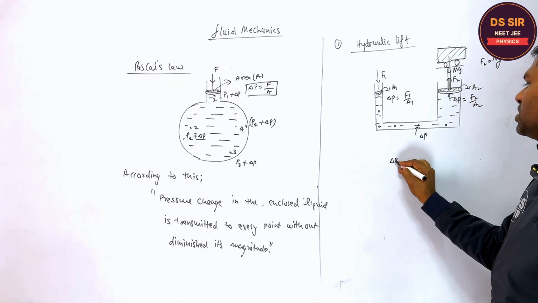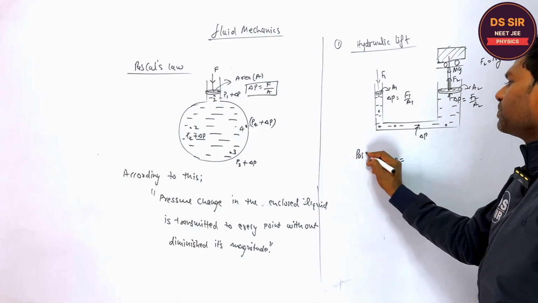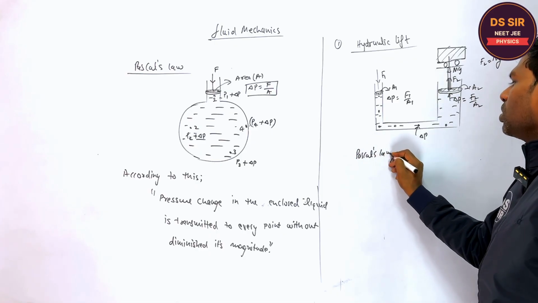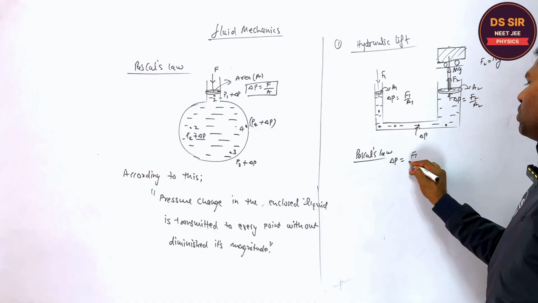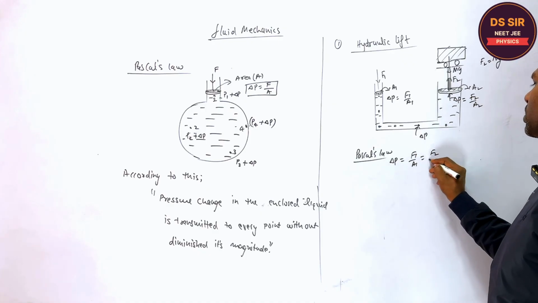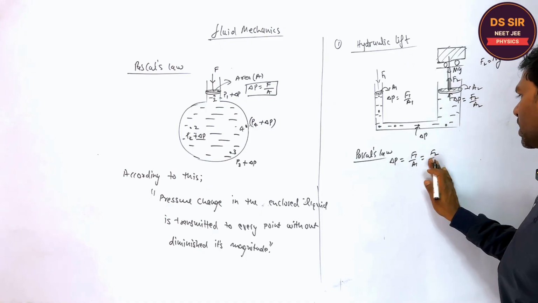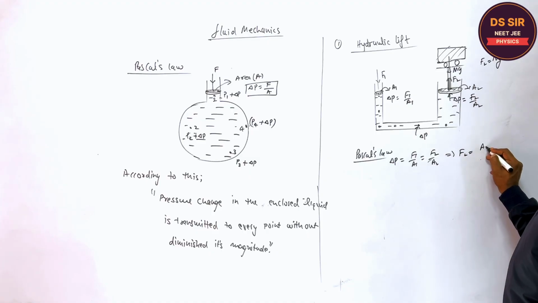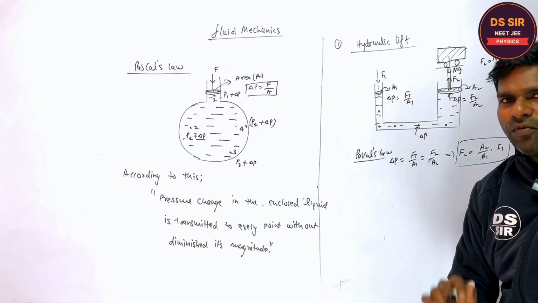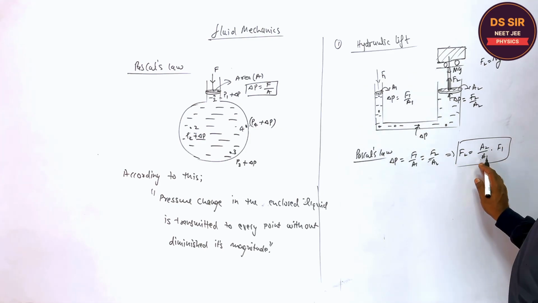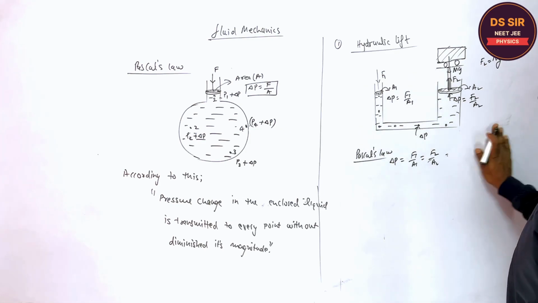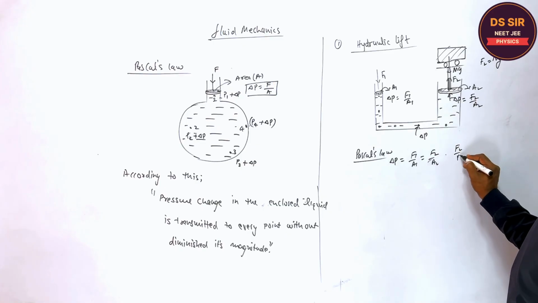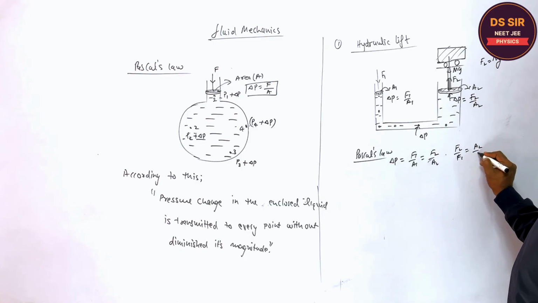So since according to Pascal's law, delta P is equal to F1 upon A1 is equal to F2 upon A2. Is it clear or not? This is the case. So F2 is equal to what? A2 upon A1 into F1. For example, listen one more thing. You may write it like this: F2 upon F1 is equal to A2 upon A1.